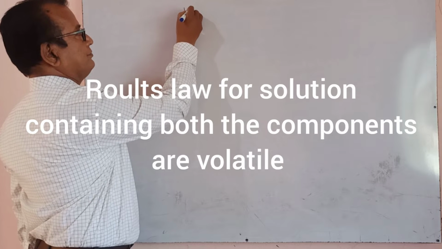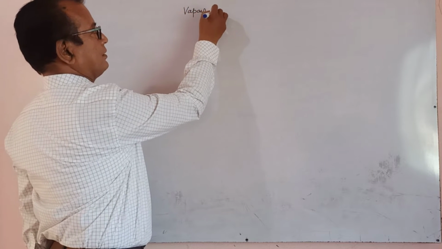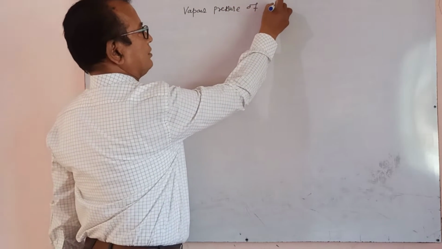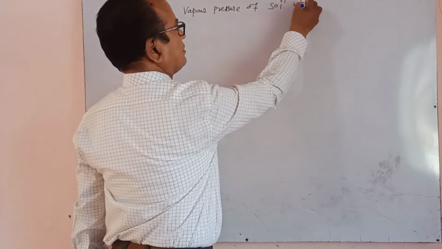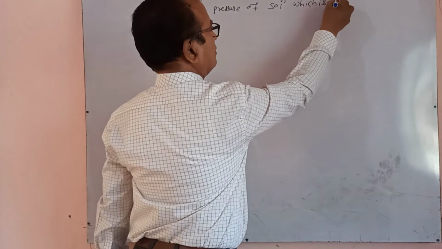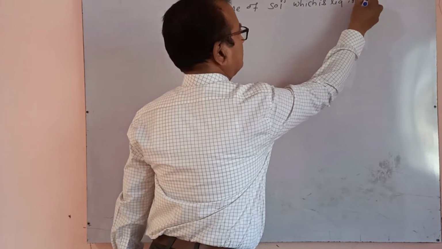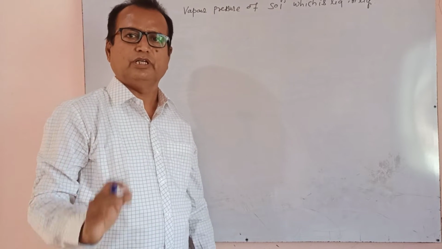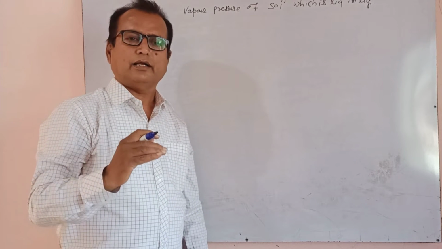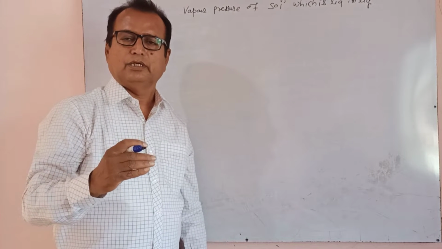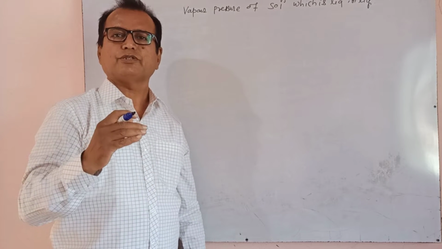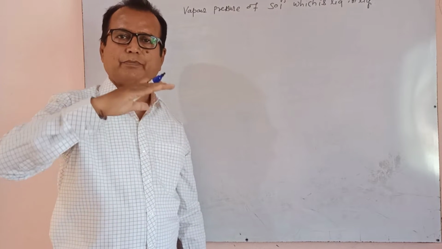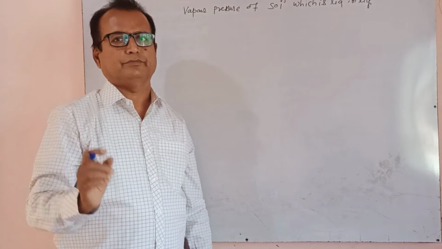Vapor pressure of solution, which is liquid in liquid, means both the liquids are volatile, and they form a vapor above the solution layer, and that pressure creates vapor pressure at equilibrium.